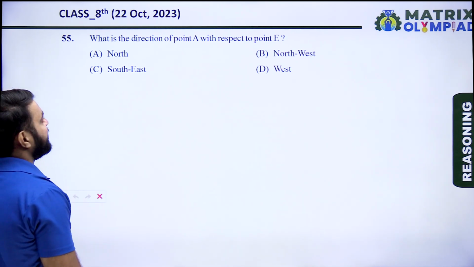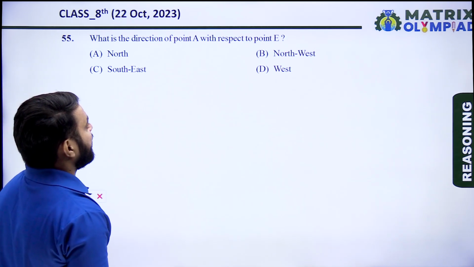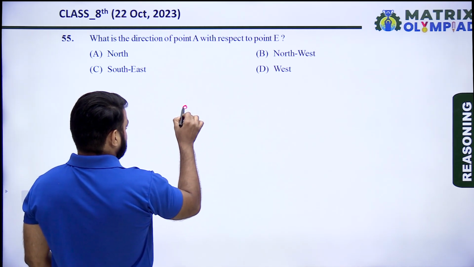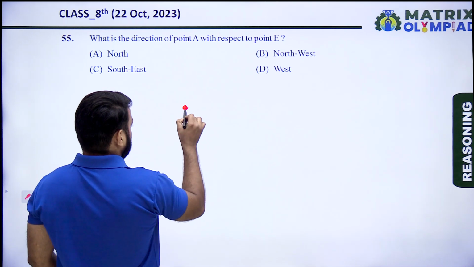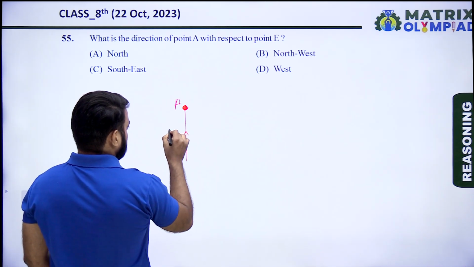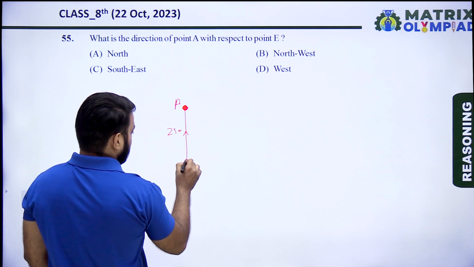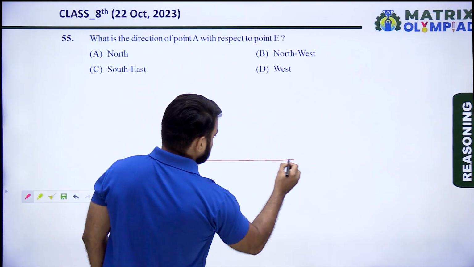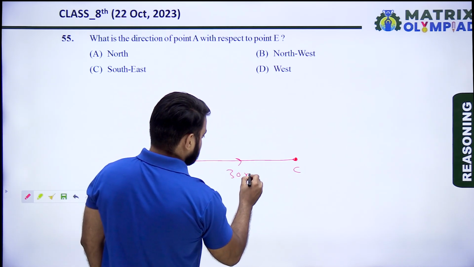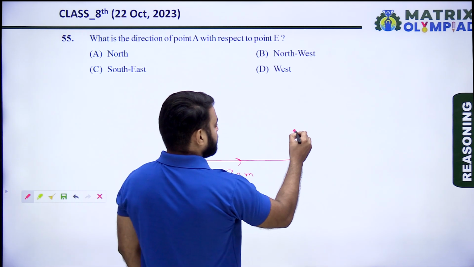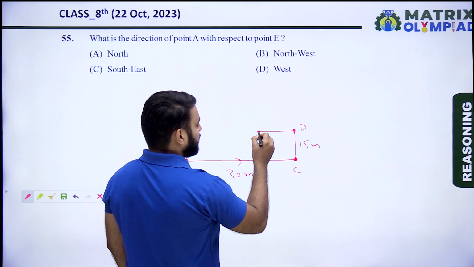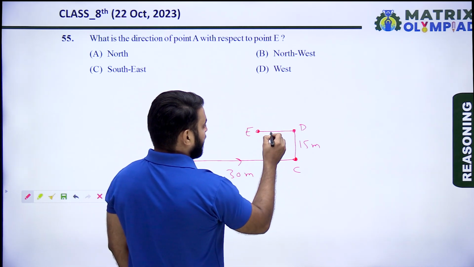What is the direction of point A with respect to point E? According to the previous question direction, here is A, 25 meters. Here is B. Here is C, 30 meters. Here is D, 15 meters. And here is E, 10 meters.